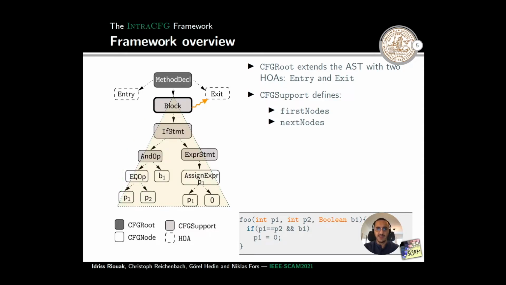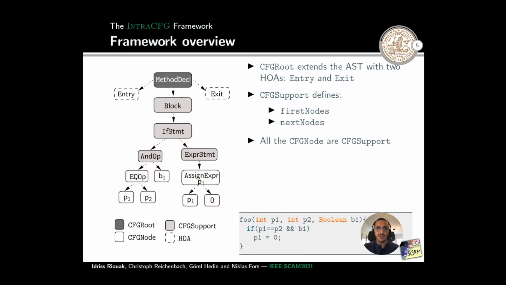Similarly, the next node attribute points to the first CFG node outside the subtree rooted in the block node. Nota bene, the attribute next node is a set of CFG nodes. This is because a CFG support can have multiple next nodes. The same thing holds for the first node's attribute.